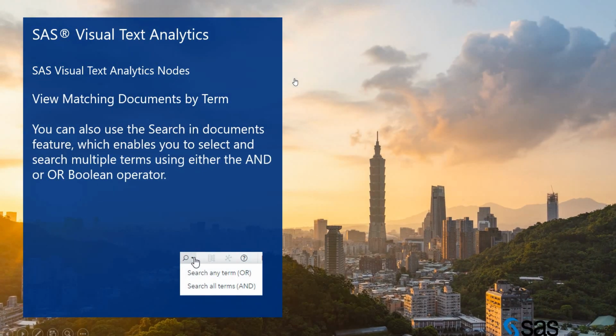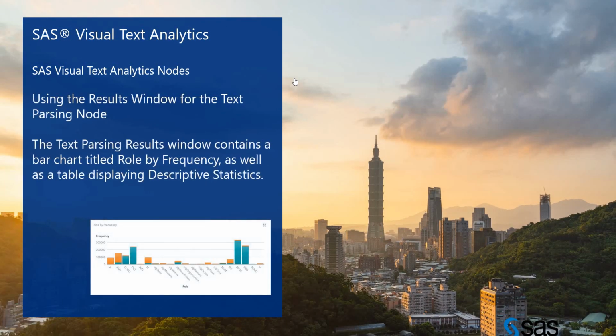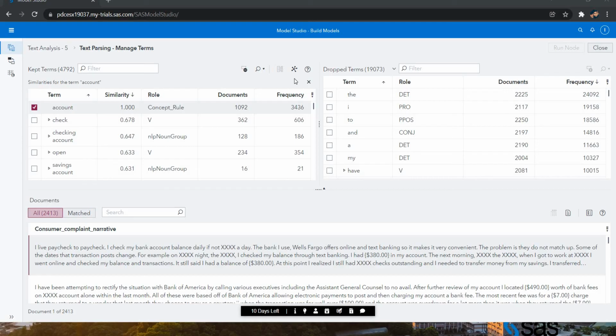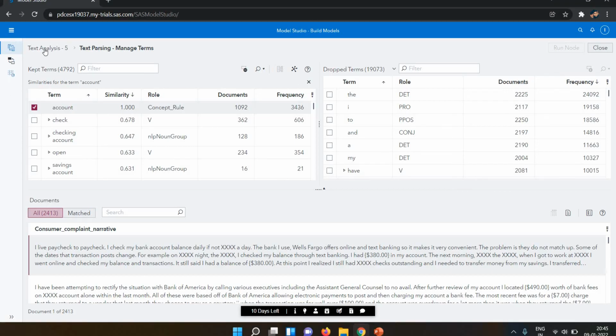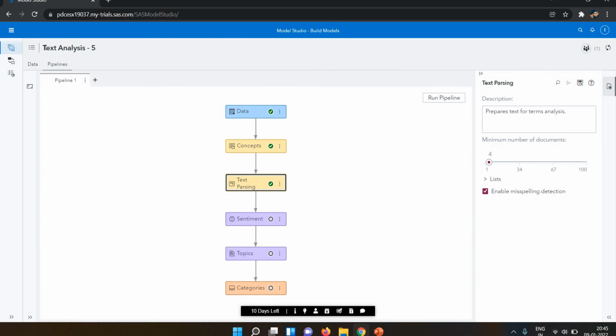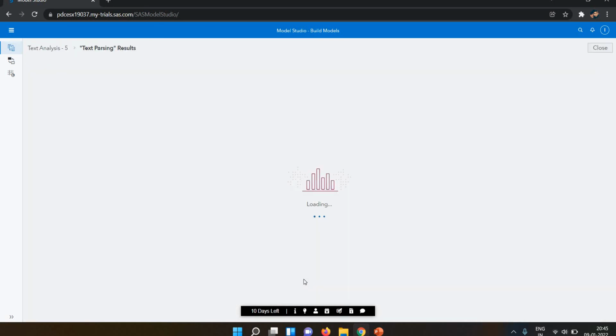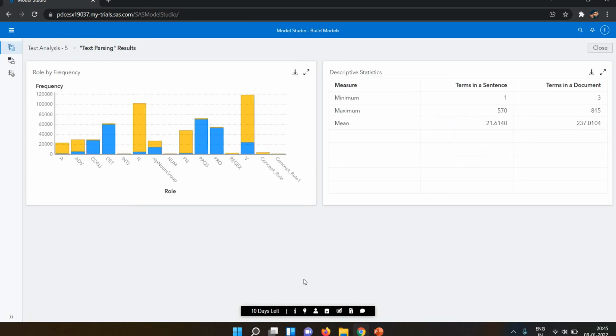So this is what we have done. Next is the result. Next I'm coming to the text analysis. Now you can see here, I click on the result, because I want to see the result of this text parsing I have done.